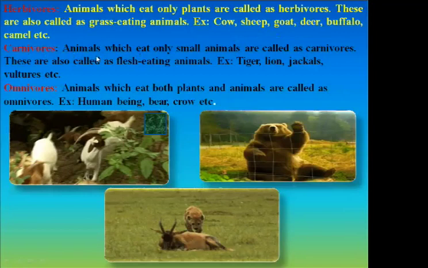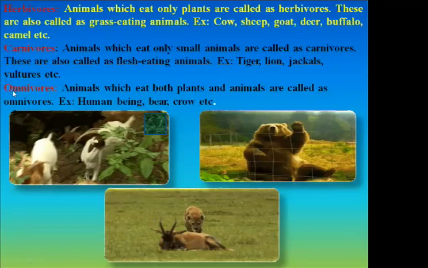Carnivores. Animals which eat only other animals are called carnivores. Or you can also say animals that eat the flesh of other animals. So they are called carnivores. Example: tiger, lion, jackal, vulture, etc.